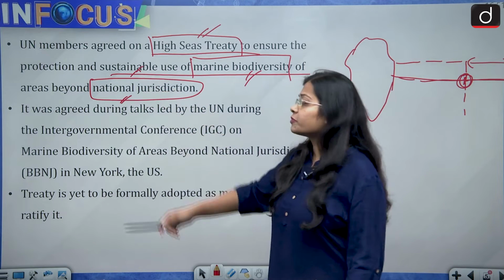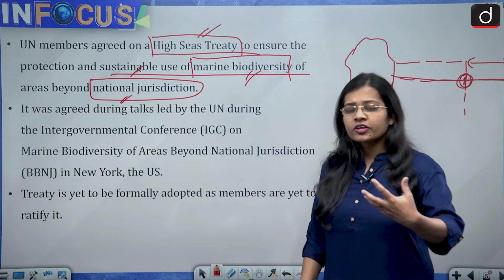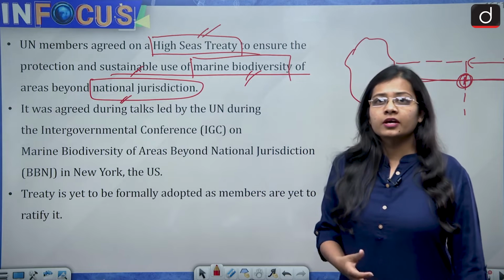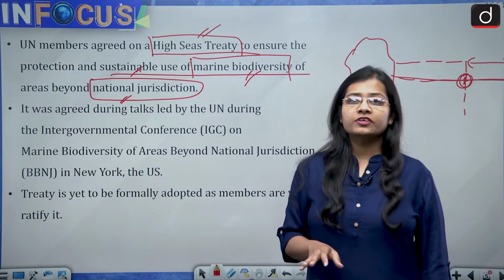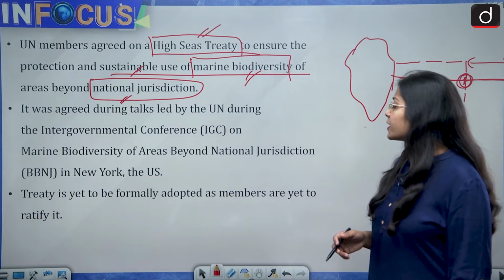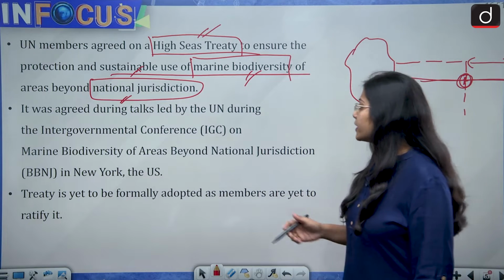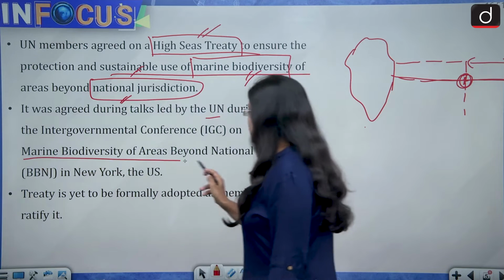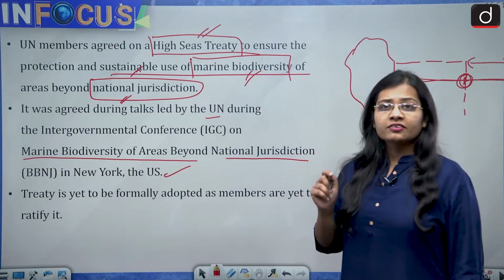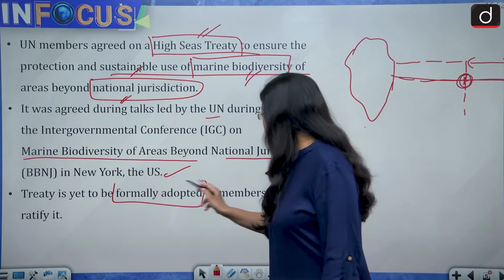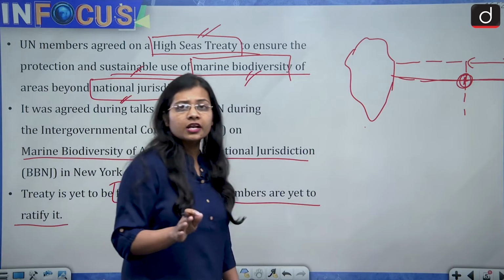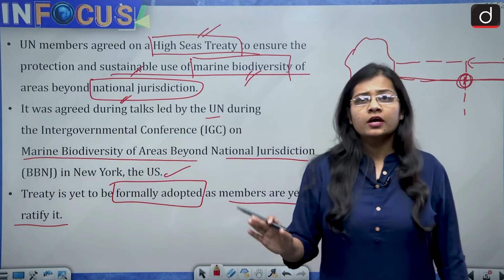protection and sustainable use of marine biodiversity, because nowadays, because of climate change and global warming, marine biodiversity is majorly at risk. Then it was agreed during talks led by the United Nations during the Intergovernmental Conference on Marine Biodiversity of Areas Beyond National Jurisdiction in New York, US. And the High Seas Treaty is yet to be formally adopted as the members are yet to ratify it. So formal adoption has not been done till now because the ratification has not been done by all the countries.